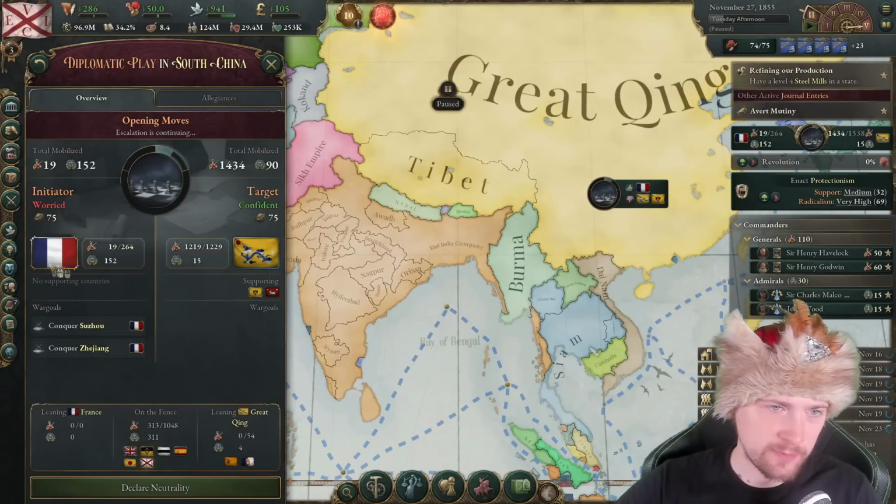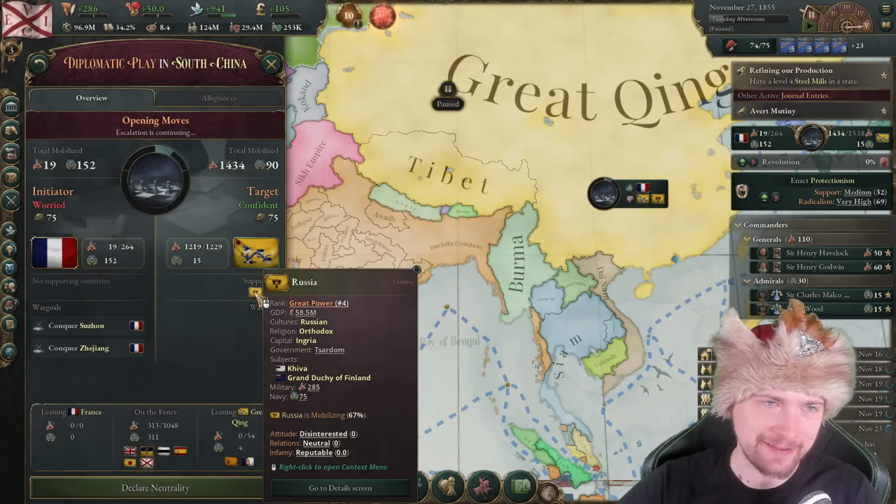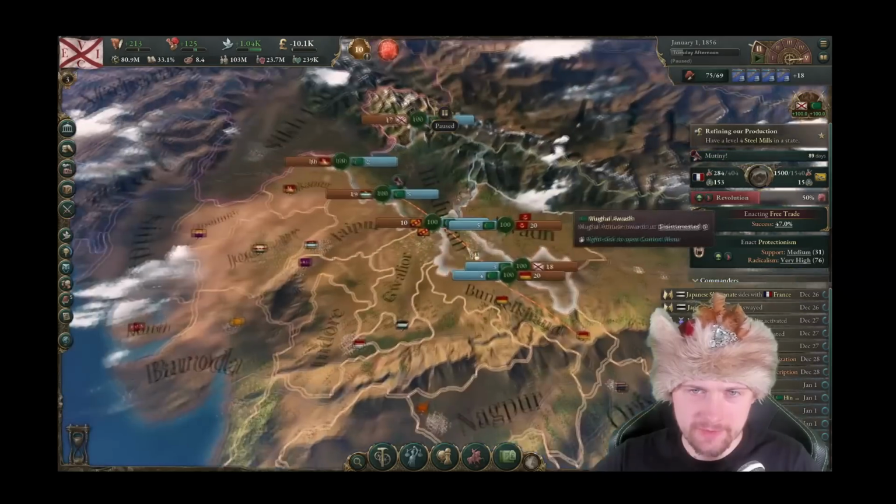Oh boy, there will be a war between France and Qing, and on the side of the Qing, there will be also Russia. Wait a second, war with Hindustan has broken out? How did Hindustan get here?